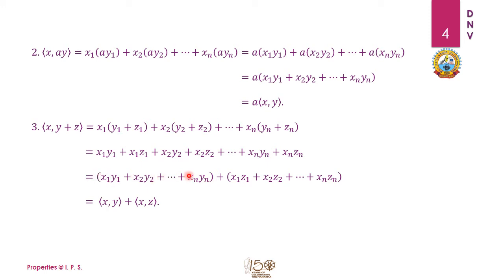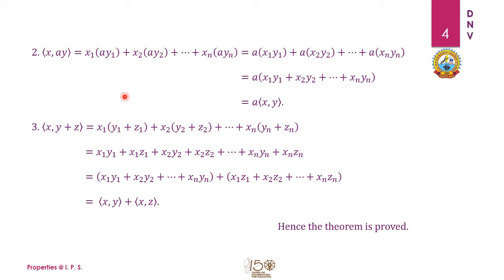So this is the first part. We have taken the alternative terms x1 y1, x2 y2 up to xn yn, and the second bracket contains the terms involving x and z. So these two, when we use the definition of inner product, we can write as (x, y) and (x, z). So with this we proved the third property. So with all these three properties 1, 2 and 3, the theorem is proved and it is justified.